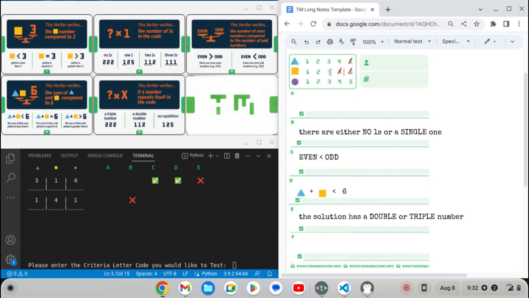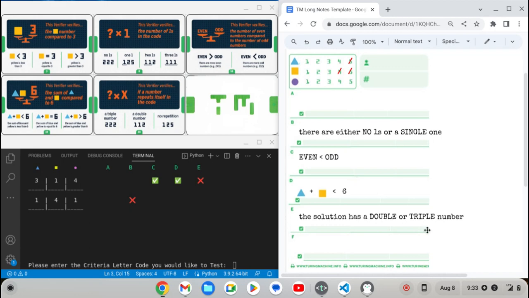Well, if square is 3, I don't think it could be 3, 3 for square and circle, because you could have a 1 or a 2. If you have a single 1, if square is less than, and you need a double, it's not a double 1. Yeah, the only thing I can think of is 313.